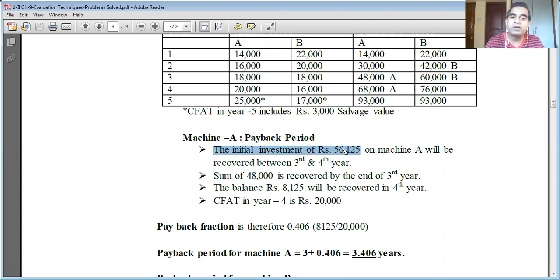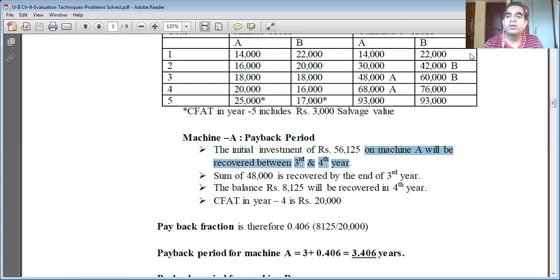This data is taken from example 9.6. The cost of machine B is also 56,125. So the initial investment of 56,125 rupees on machine A will be recovered between the third and fourth year.